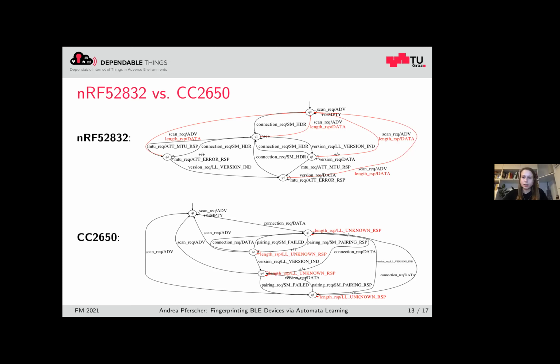We see a behavioral difference on the length response. We perform an unintended length response; it was not requested by the devices, but we perform it. And we see that the Nordic device simply terminates the connection if we send this response, so we have to establish the connection again, whereas the Texas Instruments device basically stays in the same state and the connection can still be established.